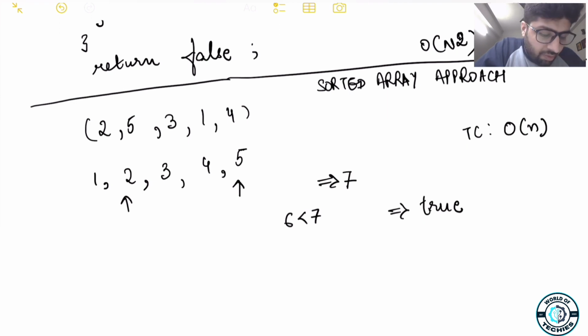But let's say that we didn't have this 5. Probably we had this number as 15. I actually want to cover that scenario wherein I'll also move the second pointer towards the left. So let's now take this example. Our first pointer is at 1, the last pointer is at 15. 1 plus 15 is equal to 16. 16 is greater than 7.